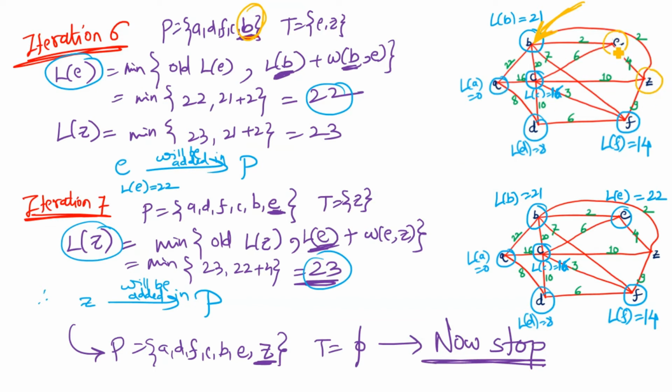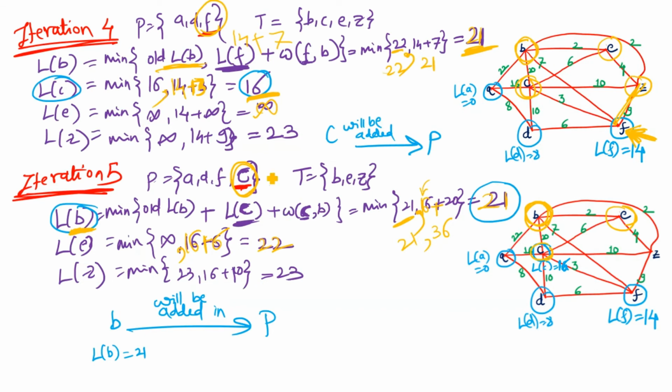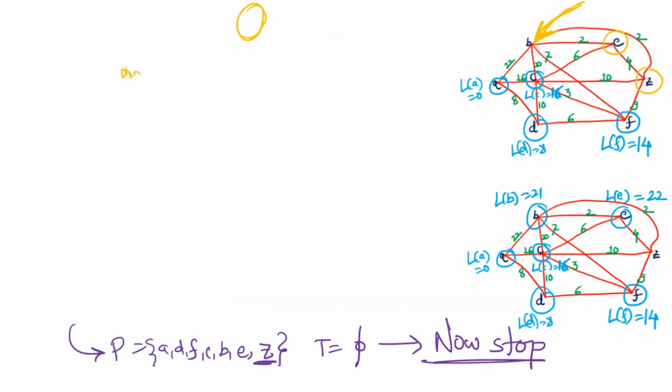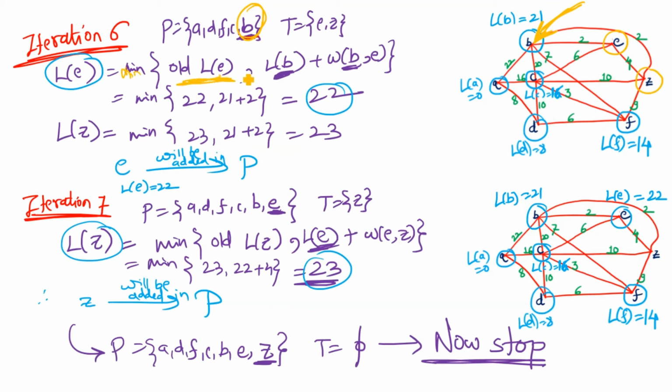So the length of E will be the old length of E in the last iteration, the minimum among these two values. Now the length of E in the last iteration was 22, so that will be 22, comma, the length of the recently added vertex, that is B, plus from that recently added vertex to this vertex, does any edge exist? So that exists, B to E, whose length is 2. So we just have to find this value. So this will come out to be 22, comma, 23, and among these two values, 22 is the smallest value, so that will be the value for the length of E.